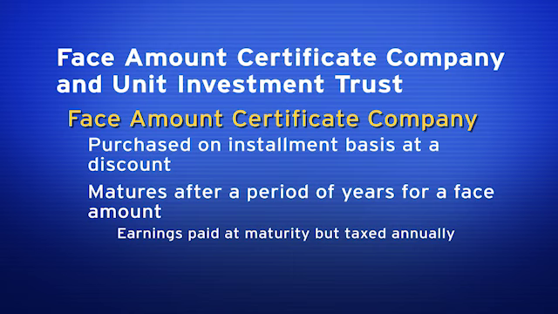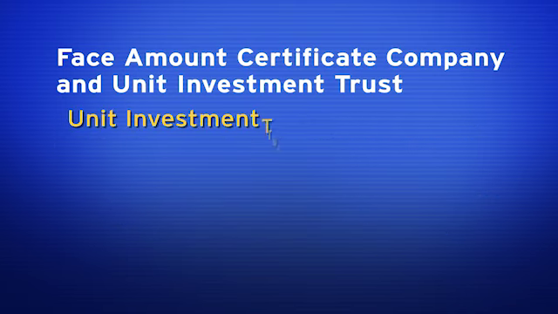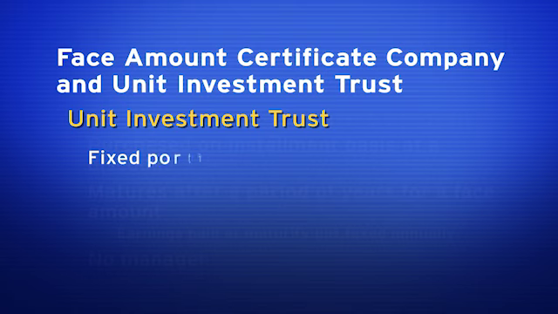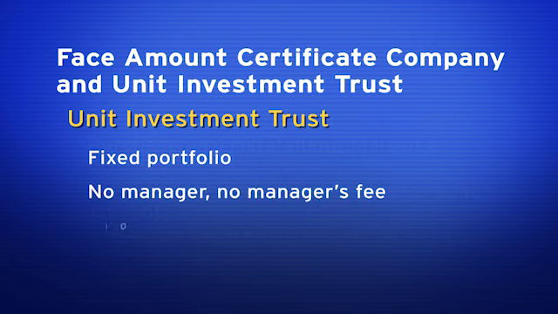Another term for imputed income is phantom income. Now with the FAC, there is no manager, so there's no manager's fee. Unit investment trust has a fixed portfolio, no manager, no manager's fee, and no board of directors.